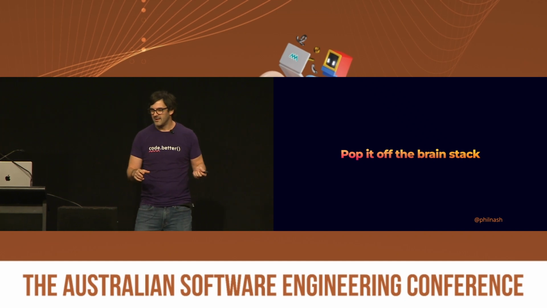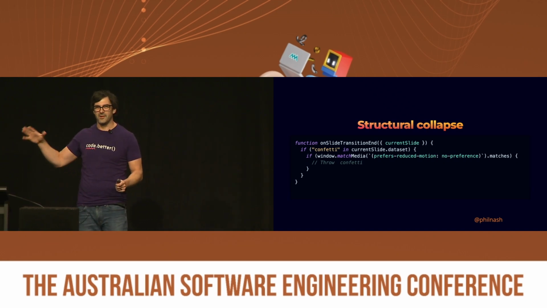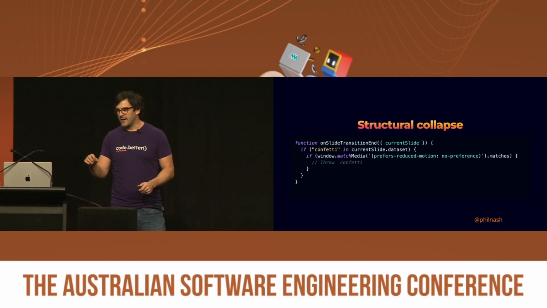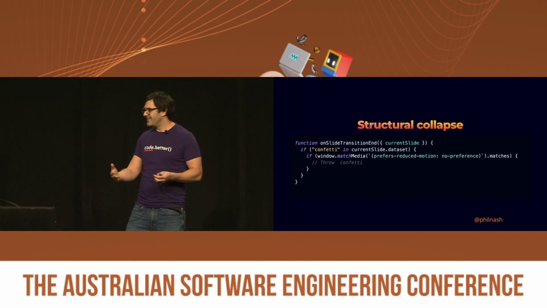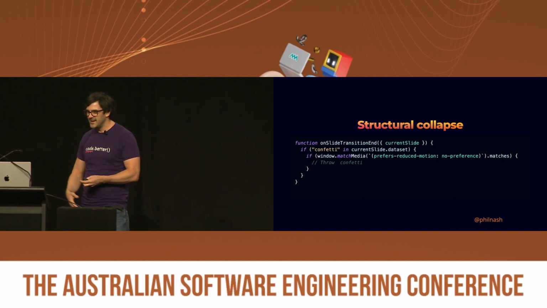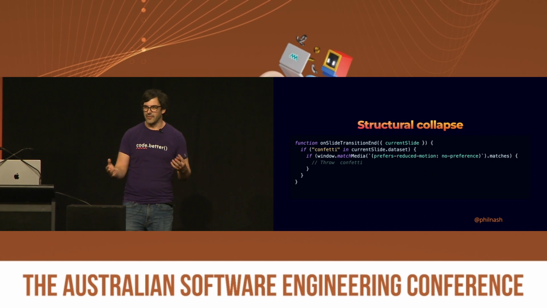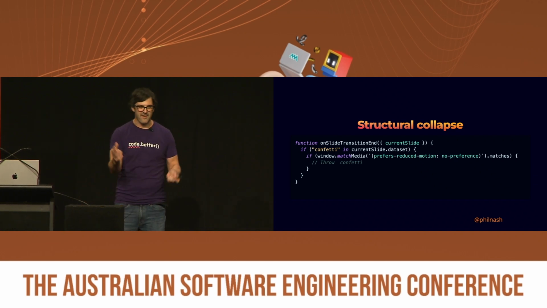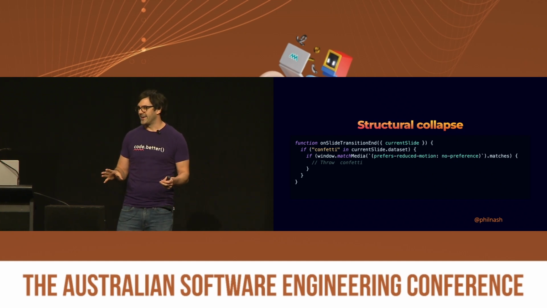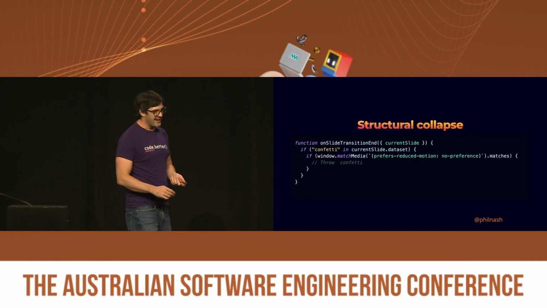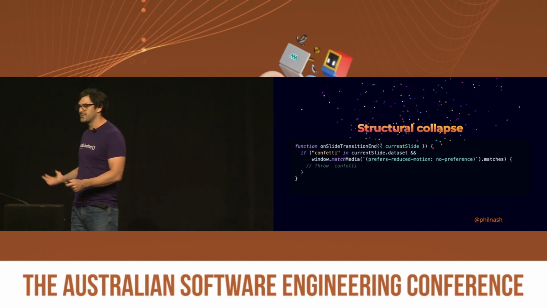I like that. Tip two is structural collapse. This is not exactly in the original code, but I had to come up with something. In this case, we have the big if around the outside that says if there's confetti in the data set, then we'll do something else. And then it checks if the media query allows for animation on the page. Prefers reduced motion: no preference means we haven't said I want reduced motion, so we can have as much confetti as we like. And so we have these two consecutive ifs that both act on the same thing, and then we drop out the bottom of them at the same time. This only needs to be one conditional. We only need to nest this once.